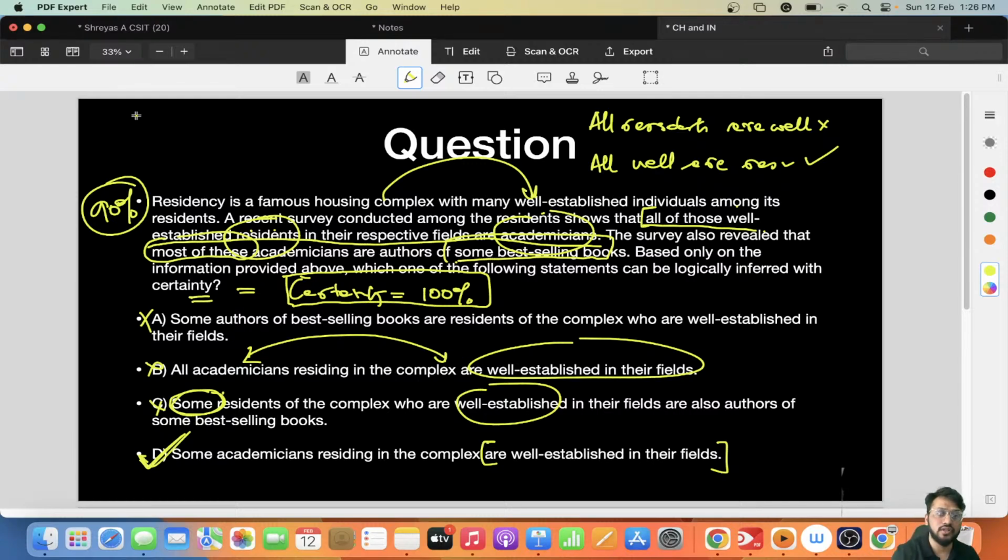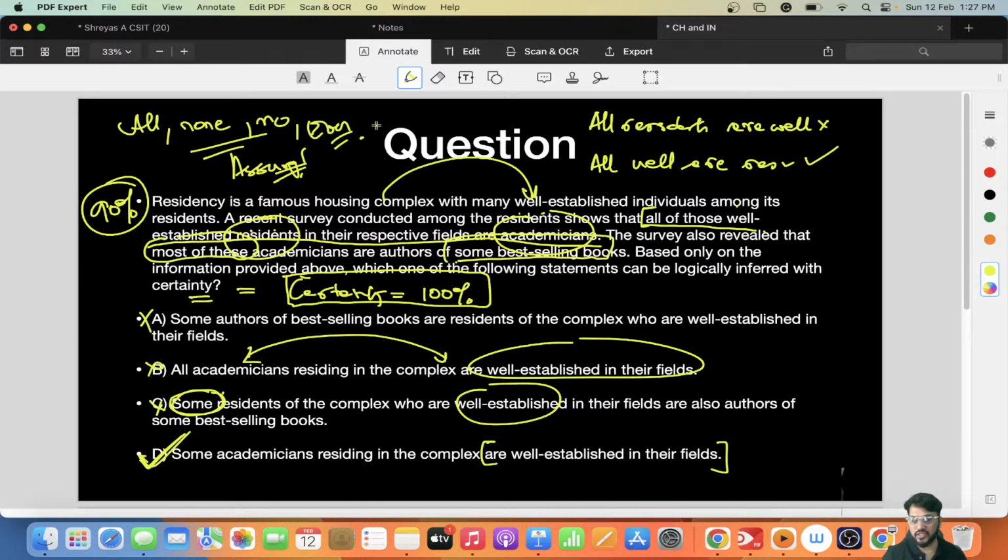As I have already told, all, null, no, ये सब assumptive words हैं. बोला था ना? Right? Keywords: all, none, no, every. These are all assumptive words. तो whenever I get these words in conclusions, तो ये गलत ही होगा. ठीक है?